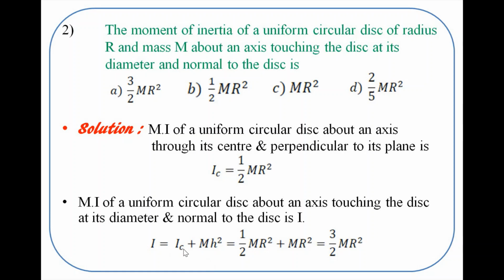Putting the values in this equation, we get 1/2 M R square plus M R square, which is simply 3/2 M R square. So here option A is correct. Let's see the next objective.